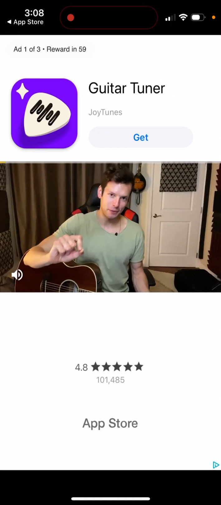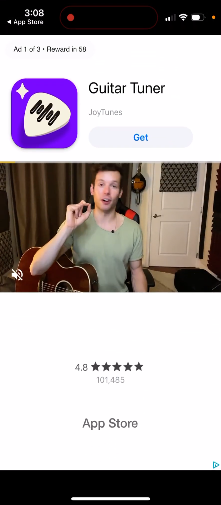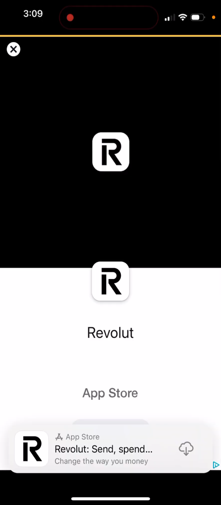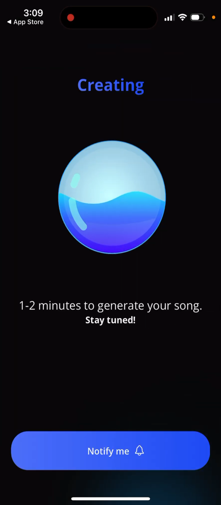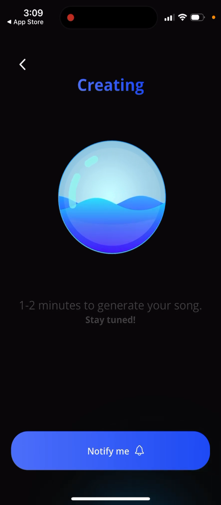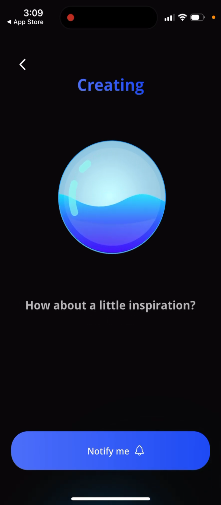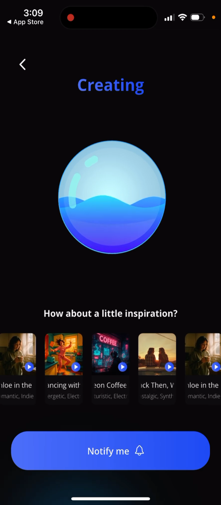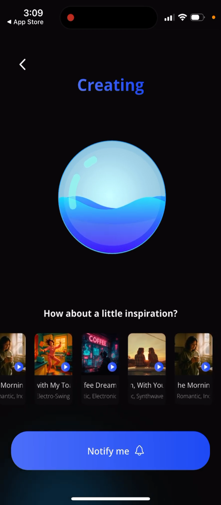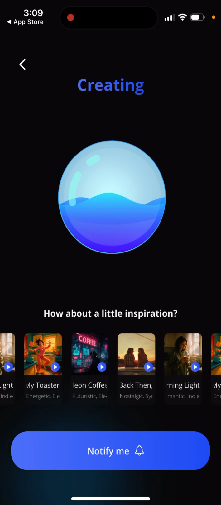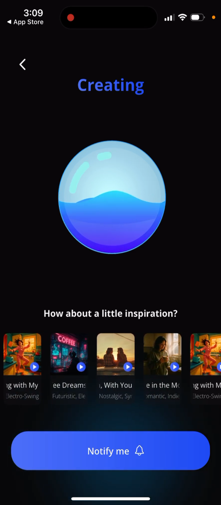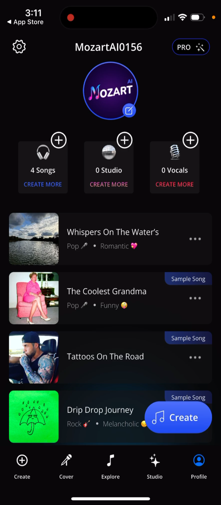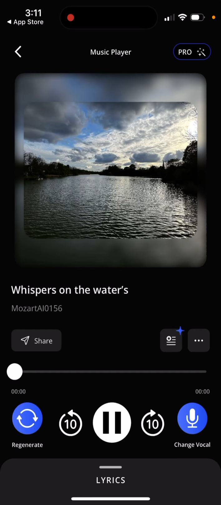Okay, the very last thing we need to do before we start playing. So yeah, so now you can start generating. So it was like 3 ads, so it's quite long. So there you have it. And then it just takes 1-2 minutes to create it. But on the other hand, yeah, it's free to do it. So yeah, now it created the song, and then